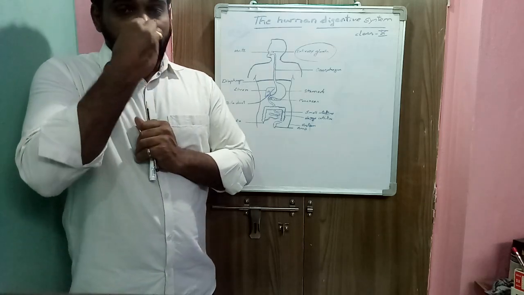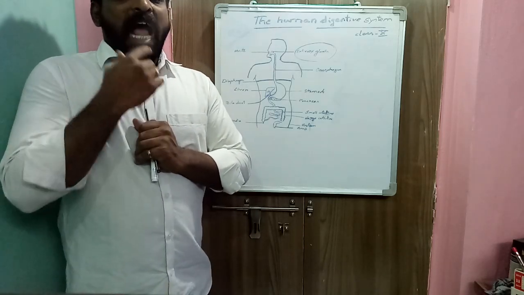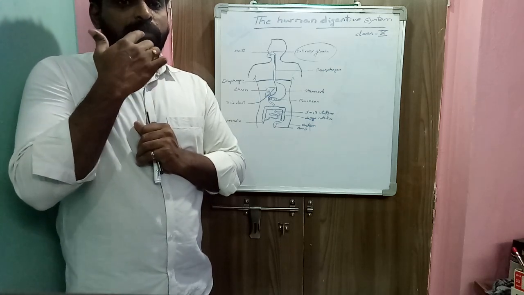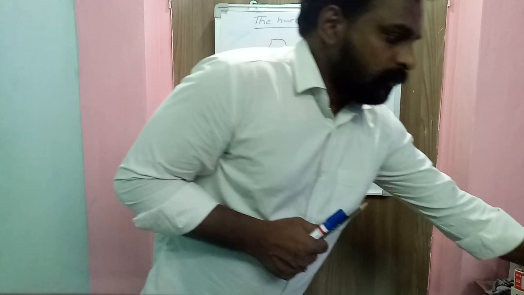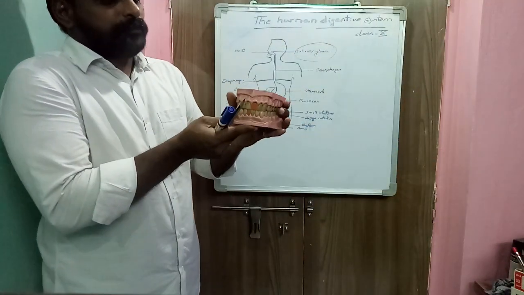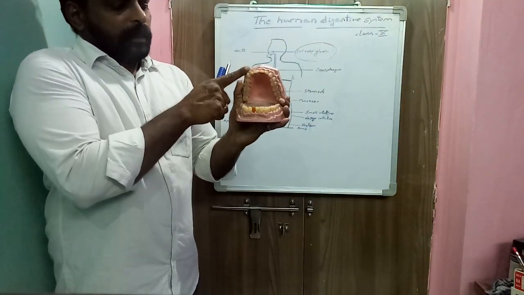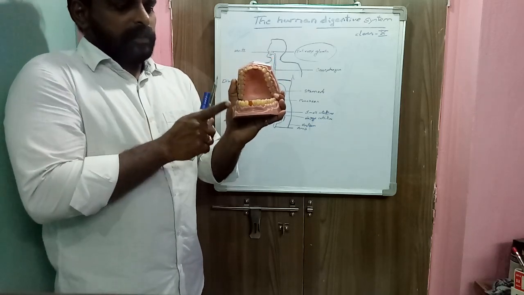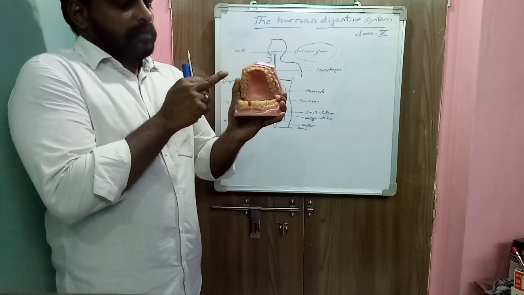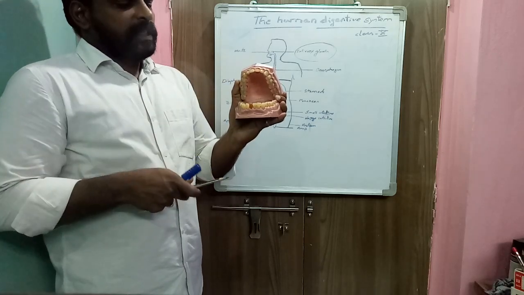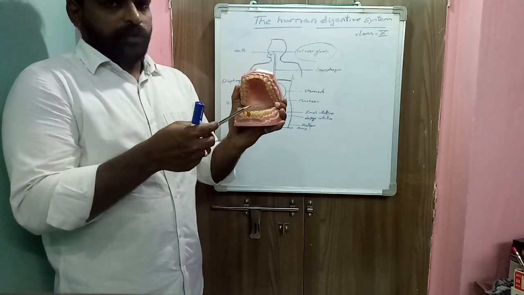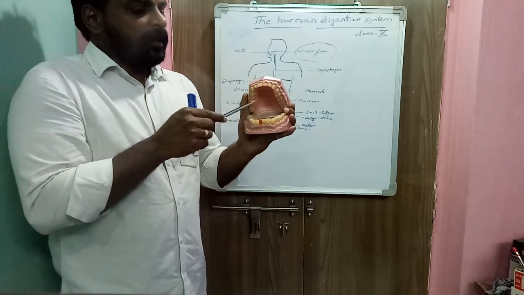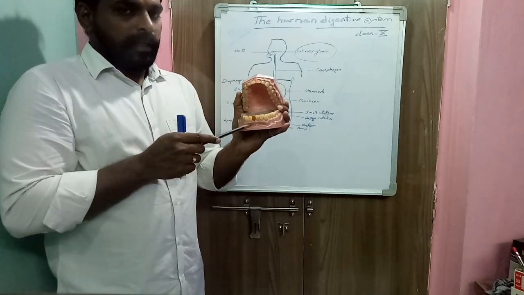So mouth leads into oral cavity. So this is our oral cavity. It is also called buccal cavity. It is also called mouth cavity. So see this. So this is upper jaw and this is lower jaw. So the mouth cavity present between the upper jaw and lower jaw.